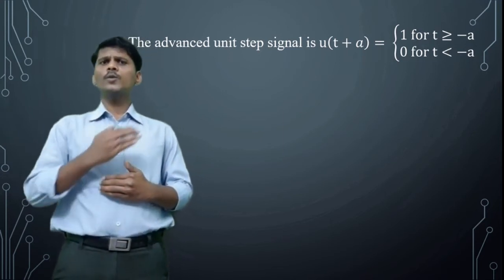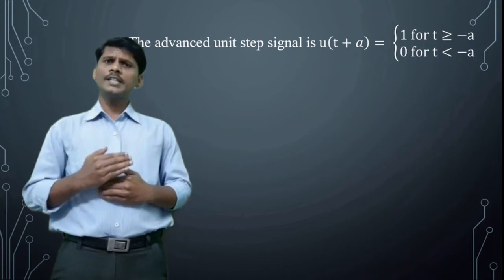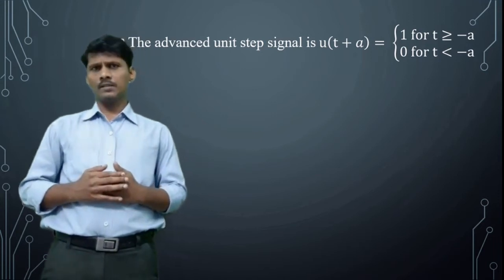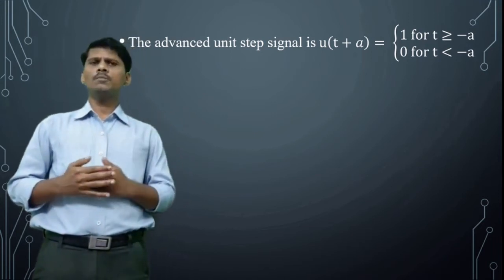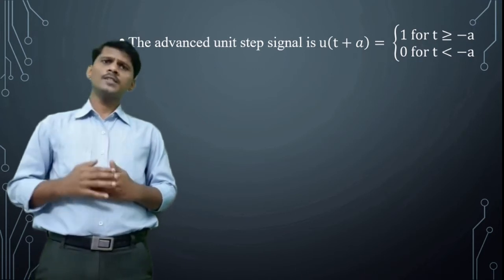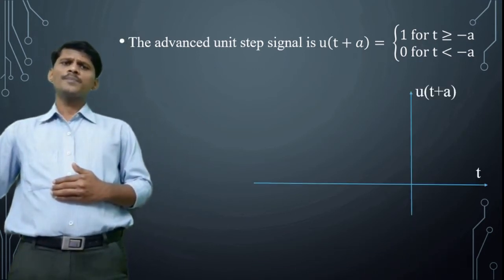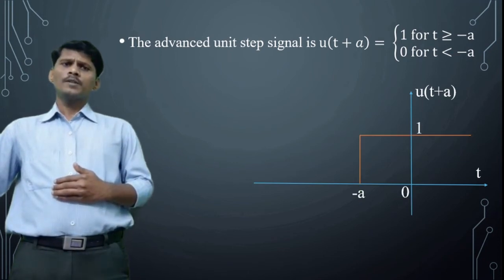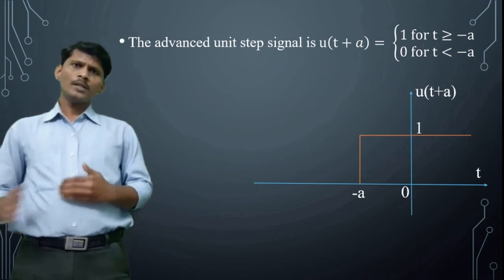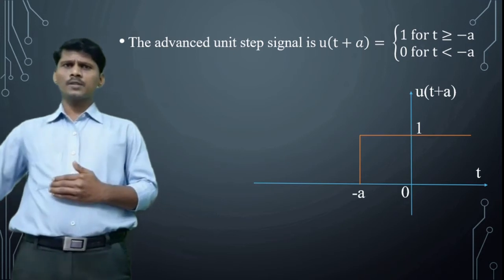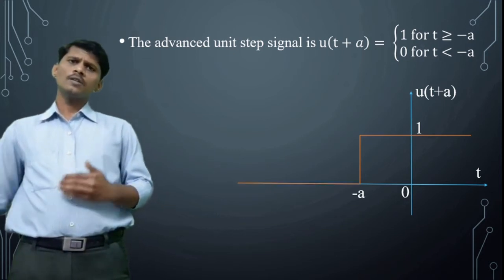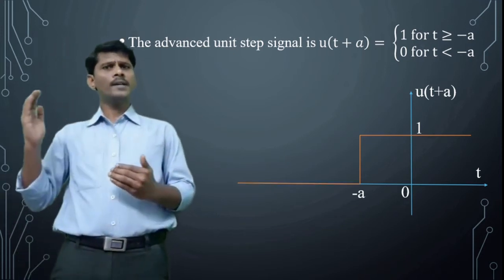Plus a goes to the right side, that is t greater than or equal to minus a. So for t greater than or equal to minus a, u of t plus a value is 1. This is the graphical representation of u of t plus a, the left shifted unit step signal. So the u of t signal is shifted towards the left by a times.